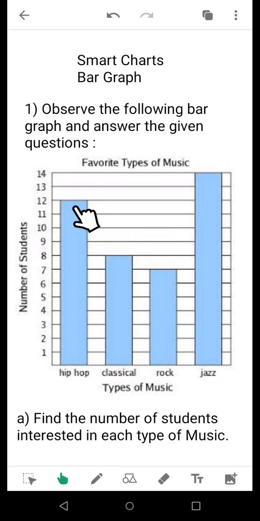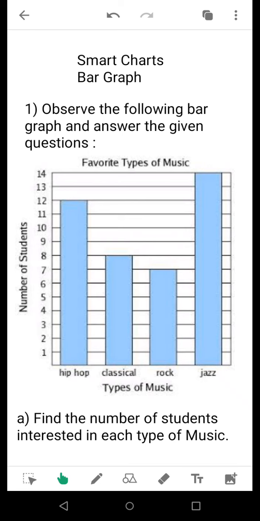Now if you watch this particular bar graph, you can see that each of the bars is of equal thickness. There is no shift in thickness if we move from one bar to the second, to the third, to the fourth. So all the bars are of equal thickness and they are rectangular in shape. Now let us move to the question.